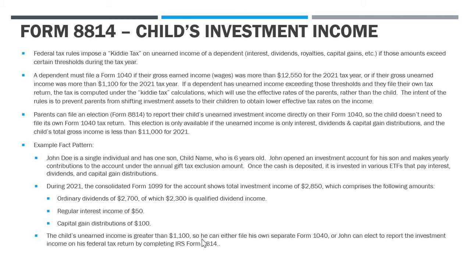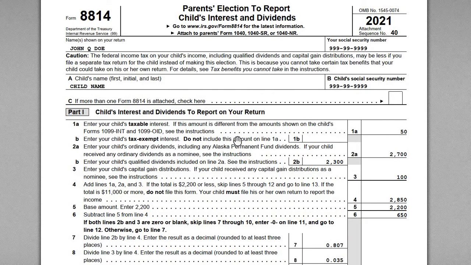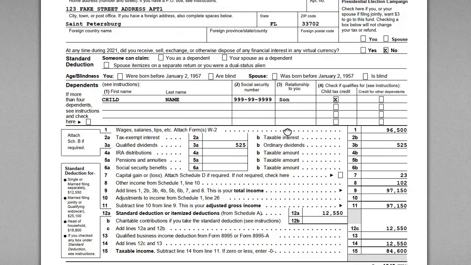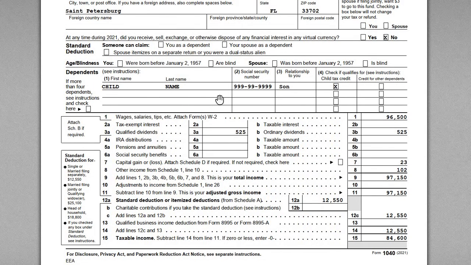So the son can either file his own separate 1040, or John can elect to report this investment income on his return by attaching 8814. So that's what we're going to look at here. So now let's jump over to the return. I've got a tax return here for John Doe, right? This is his 1040. And on the 1040, he has his son's information here, right?